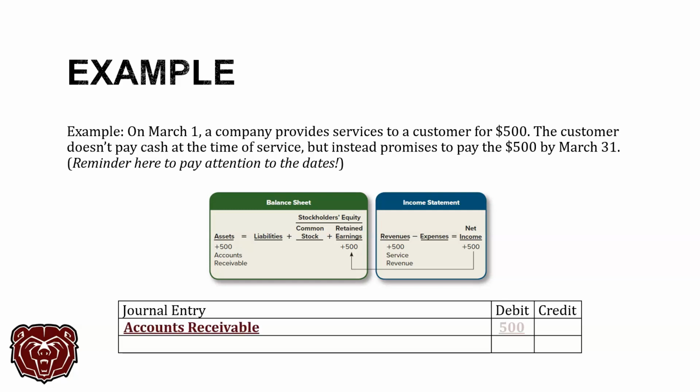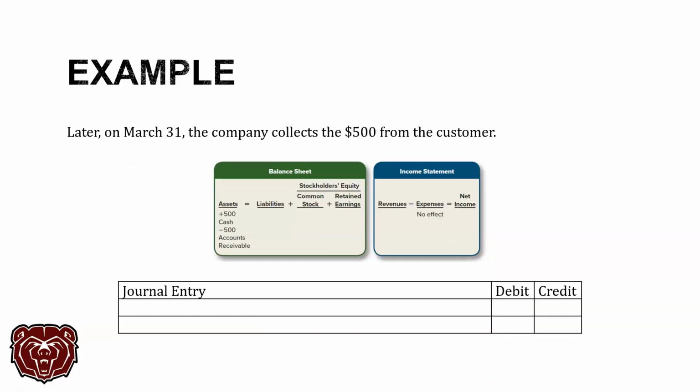So here we're going to debit accounts receivable by $500 to increase it, and we are going to credit service revenue for the same amount to increase it. We can see here that the $500 increase to service revenue is a $500 increase to net income, which in turn flows to the balance sheet and becomes a $500 increase to retained earnings, which increases stockholders' equity. We see that we have a $500 increase to assets, $500 increase to equity. Our accounting equation is still in balance. We are good to go. Also, you will notice debits equal credits. We're always happy when that happens because it means we are on the right track.